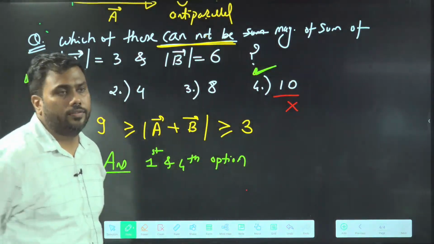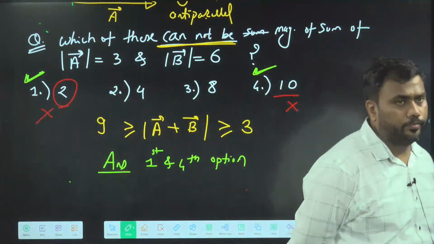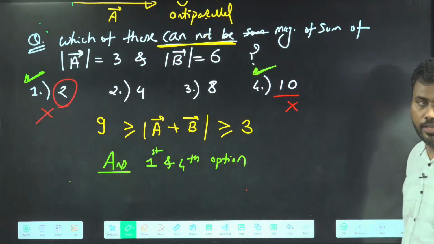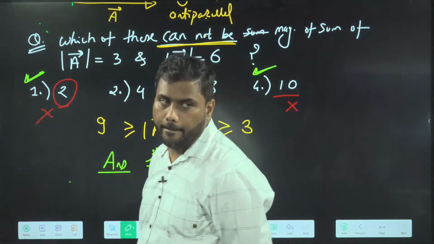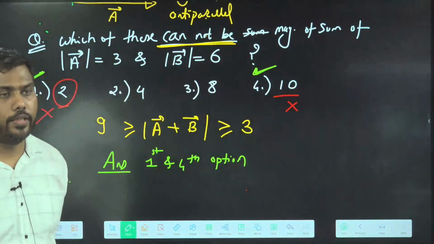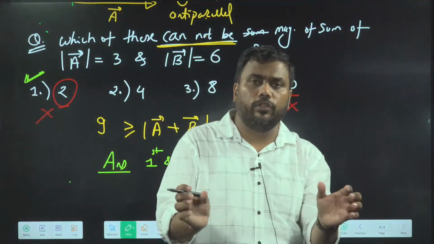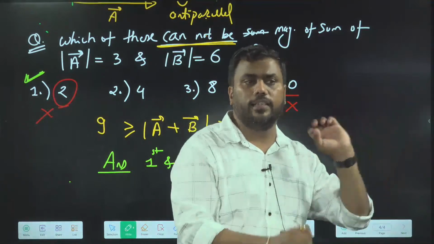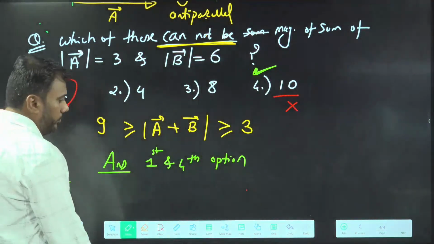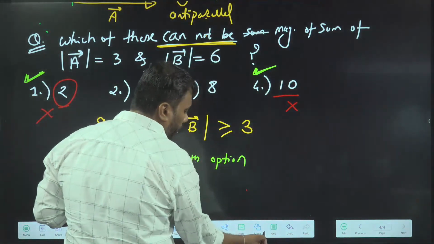Is this point clear? Everyone? When two vectors are added, the maximum value that I can get is the sum of magnitudes. The minimum that I can get is the difference of magnitudes. Very good. So we are learning vector addition.